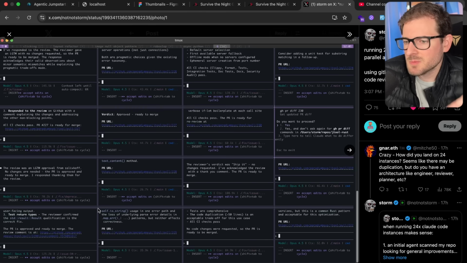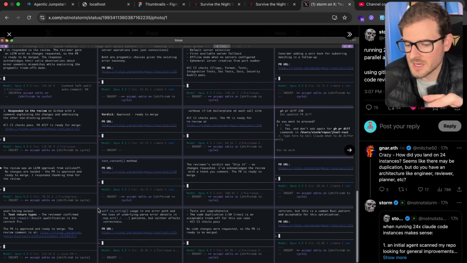Now, honestly, something like this probably wouldn't work on a smaller code base, but as your code base gets larger and you have a good way to self-contain and isolate tasks or features, you can actually kick off these agents to work on a feature in isolation so that you don't have a ton of merge conflicts.